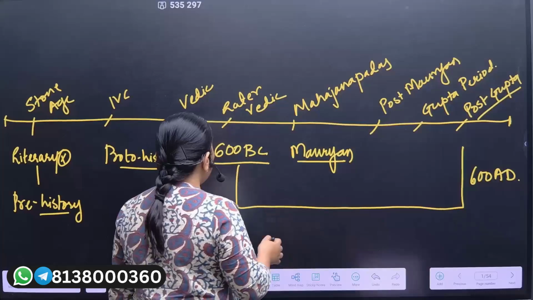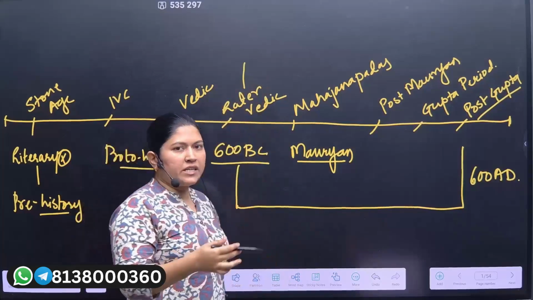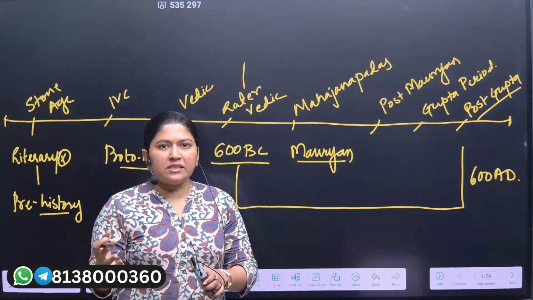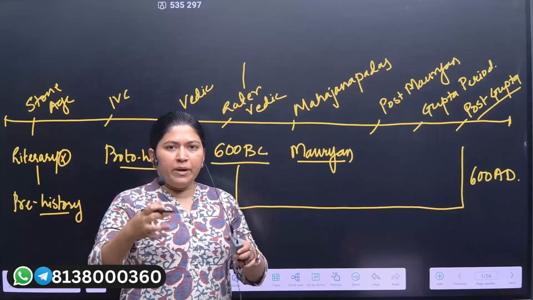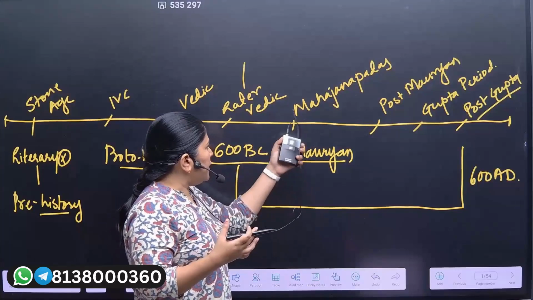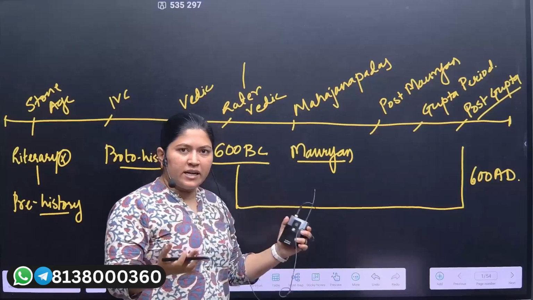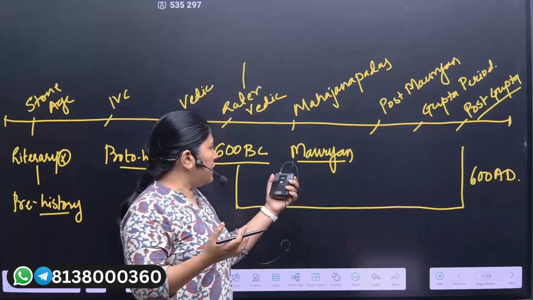If you imagine that after the later Vedic period, the villages started converting into towns and cities, and then the cities started to collaborate and build a stronger empire, we call these the Mahajanapadas. Here we have seen the Haryanka dynasty, Shishunaga dynasty, Nanda dynasty and the Mauryan dynasty as well.